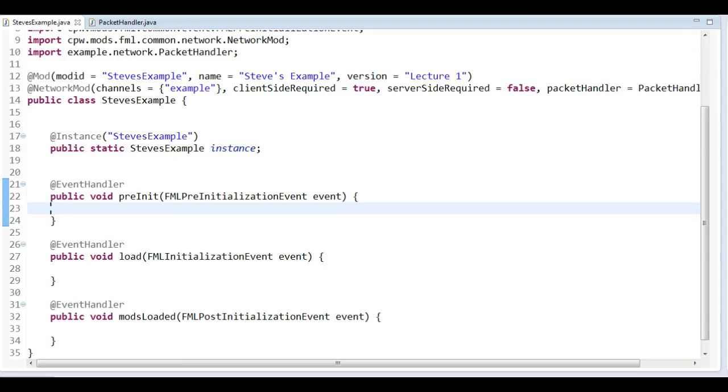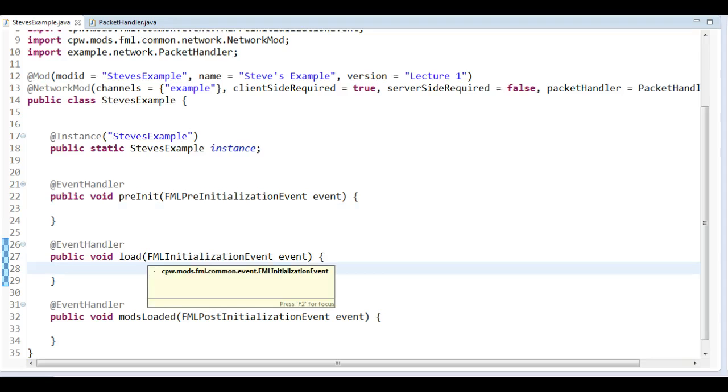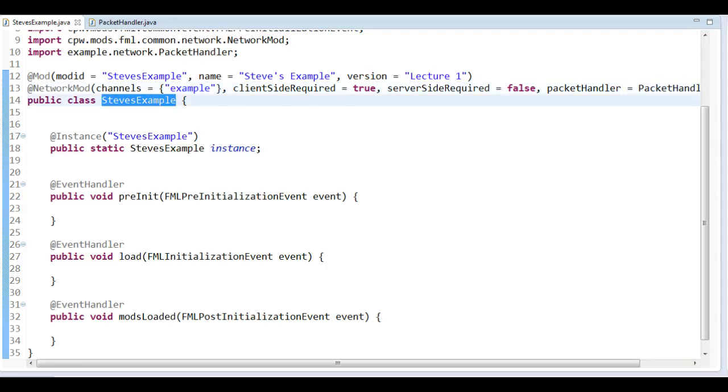So you don't have to tell the packet handler, oh right, this user just ate this weird pizza that I have added in my mod, for instance. You don't need to do that, but if you want to add specific things, then we need a packet handler. So that's why I wanted to introduce it there. We're going to use it later on in the course, but not in this lecture. So there you go. Now we have a mod and a network mod, so it's the same thing there. We have both its annotations here for the Steve's example class.